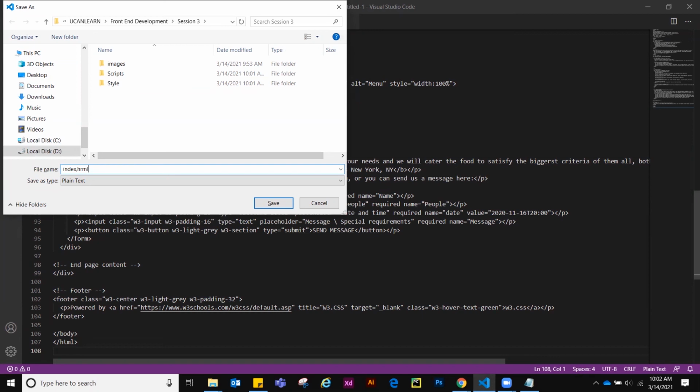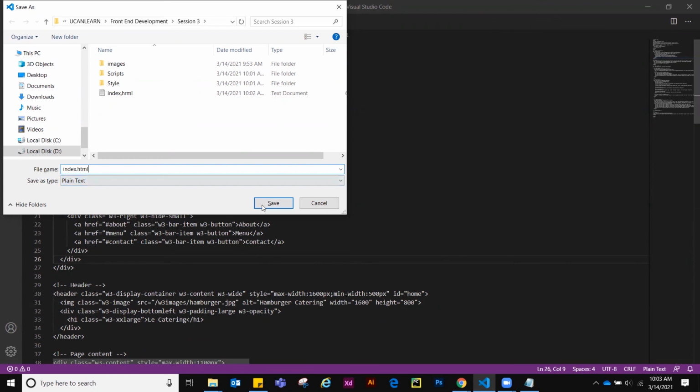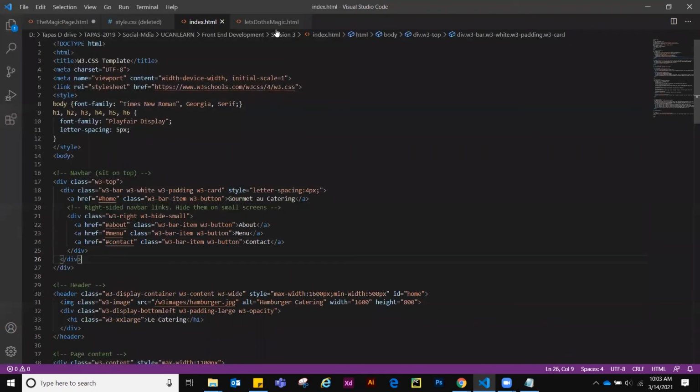So this page will by default be the landing page of your website. The first page should always be named index.html, right? Okay, now it's looking perfect. Index.html.